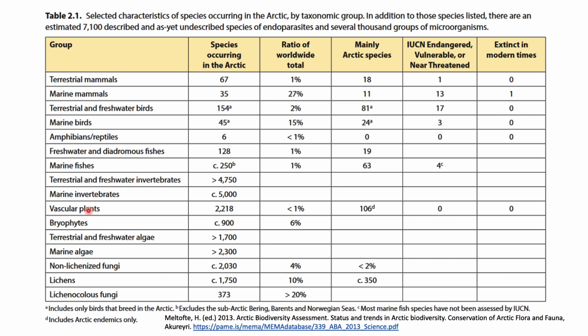Other groups also, vascular plants, bryophytes, terrestrial and freshwater algae, because freshwater algae is not seen anywhere else, are only present in the Arctic region. Even marine algae, there are 2,300 species occurring only in the Arctic region. Similarly, non-lichenized fungi and lichenized fungi are mainly present in the Arctic region.